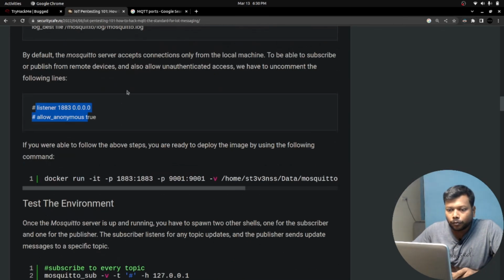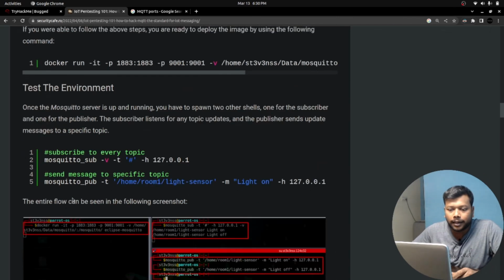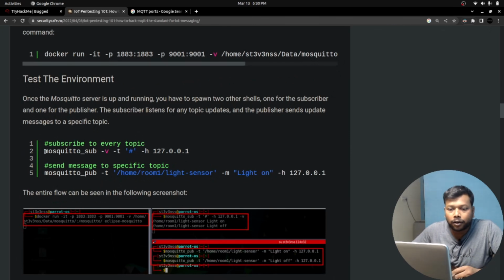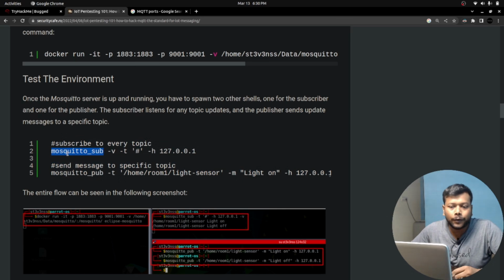And once this MQTT broker is configured, then it has to be tested, right? And for that, they are using a utility called Mosquitto_sub, Mosquitto_pub. Actually, it's a toolset. These pub and sub tools are parts of the toolset. And you can see the command exactly.